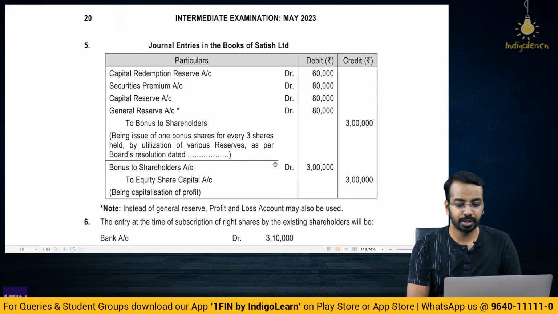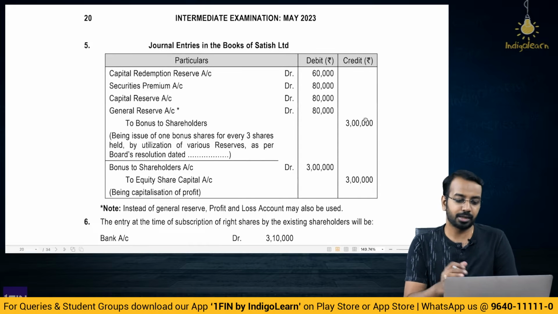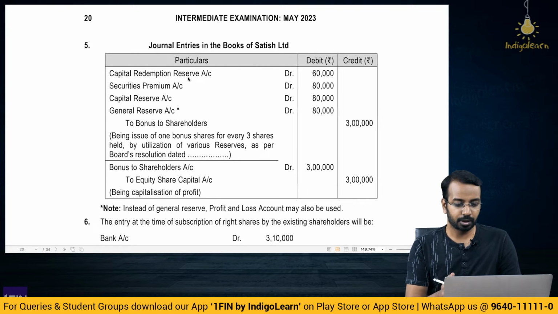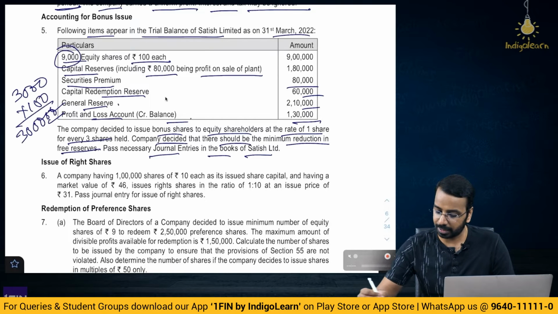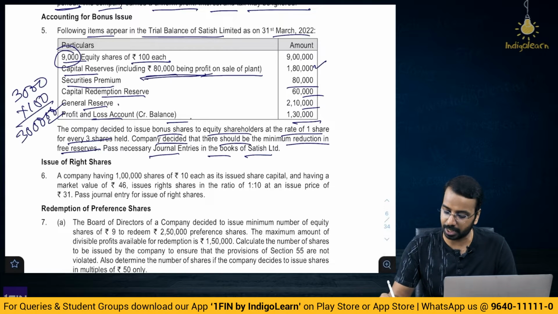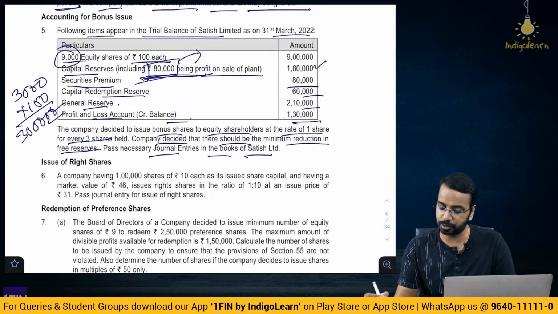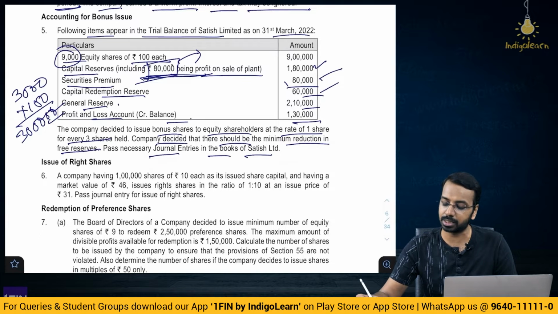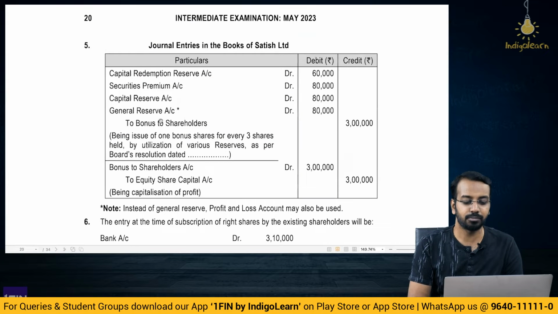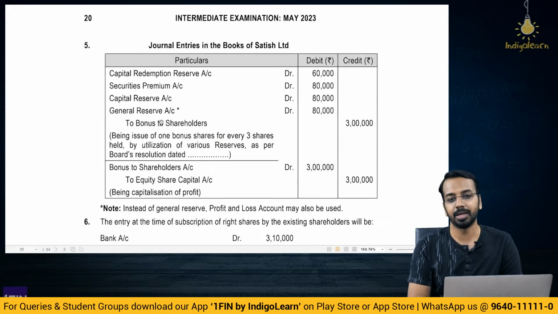How do we do it? 3 lakhs is what you need, so you will credit that to bonus account. Then out of the question, whatever has been given, first, can we use capital reserve to the extent it is realized in cash? 80,000, you can use this in your bonus issue. Then securities premium, yes, you can use. Capital redemption reserve also you can use. So, 80 plus 80 is 160 plus 60 is 220 and the balance 80,000 you will take it from general reserve, okay.